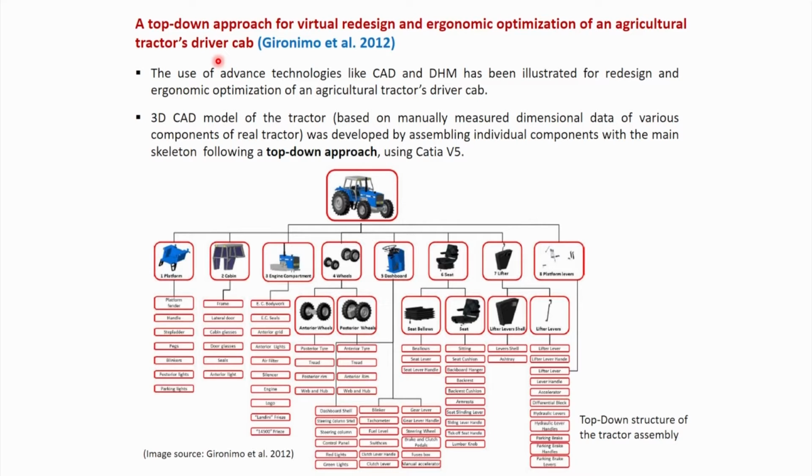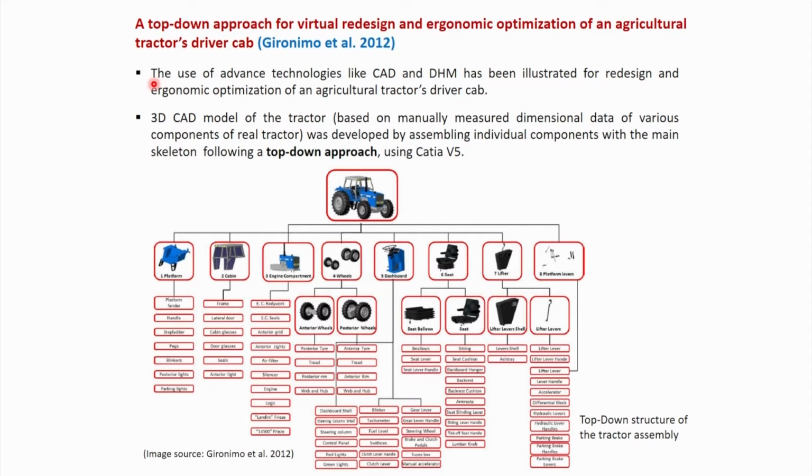So the next paper is a top-down approach for virtual redesign of the ergonomic optimization of an agricultural tractor's driver cab. This was reported by Geronimo et al. 2012.